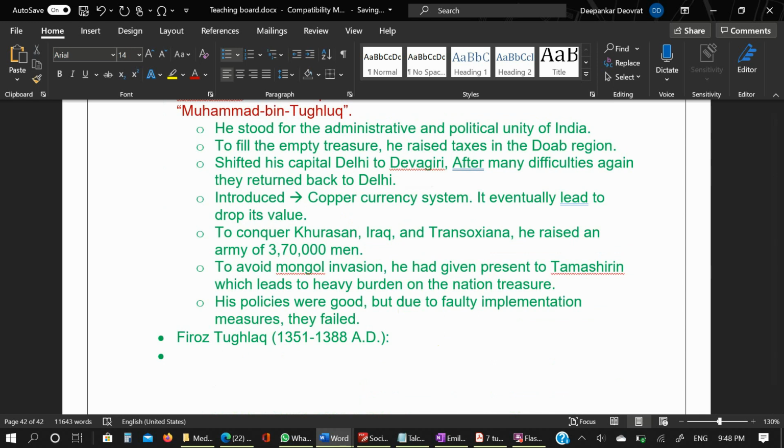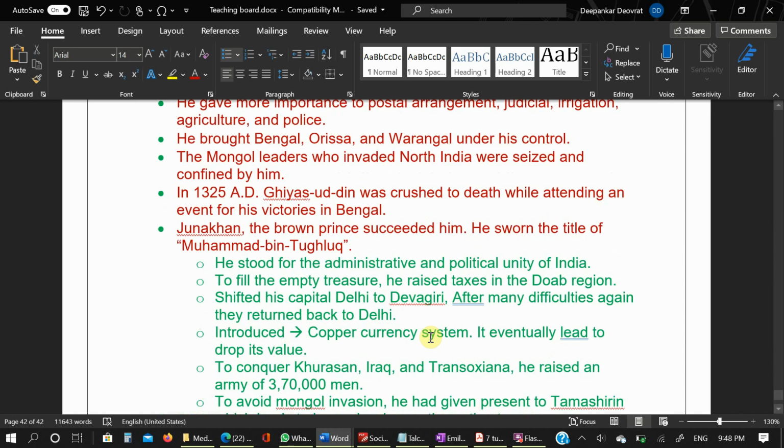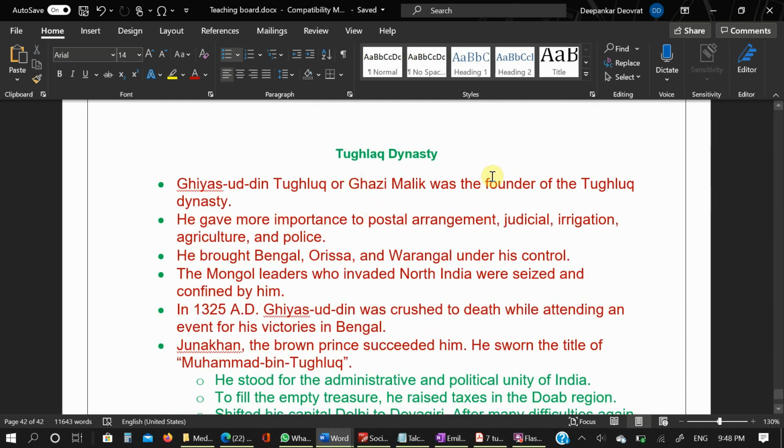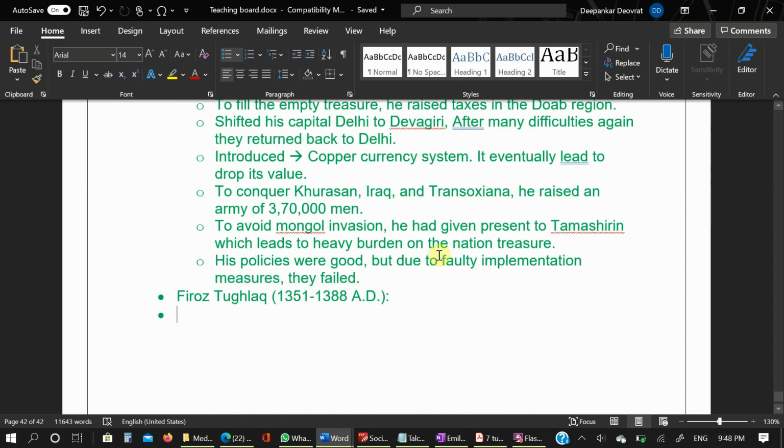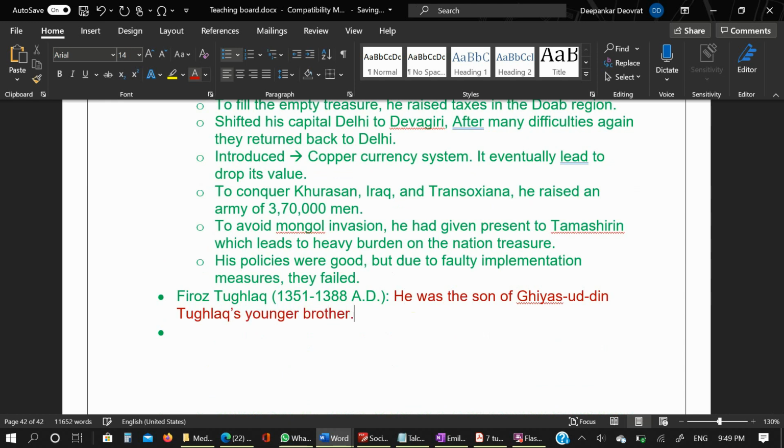So he was the son of Ghiyasuddin Tughlaq's younger brother, and he succeeded the throne. So who is Ghiyasuddin Tughlaq? That is Ghazi Malik, who is the founder of the Tughlaq Dynasty. So he was the son of Ghiyasuddin Tughlaq's younger brother. Okay, and he succeeded the throne.